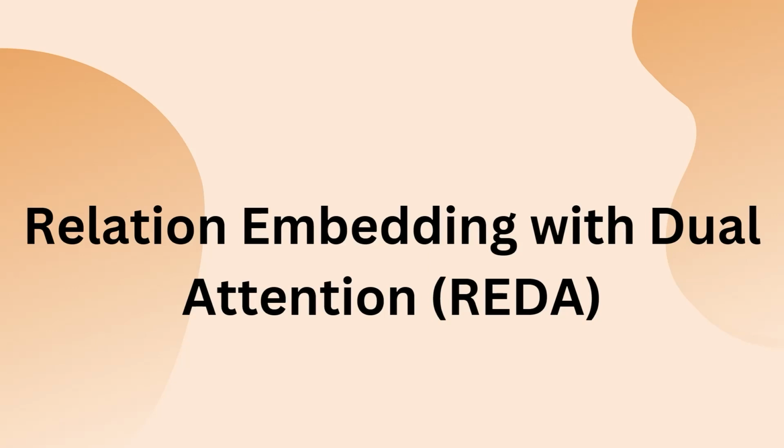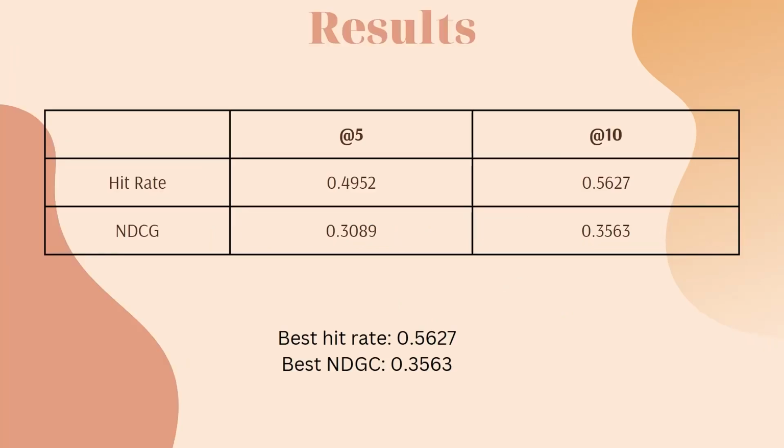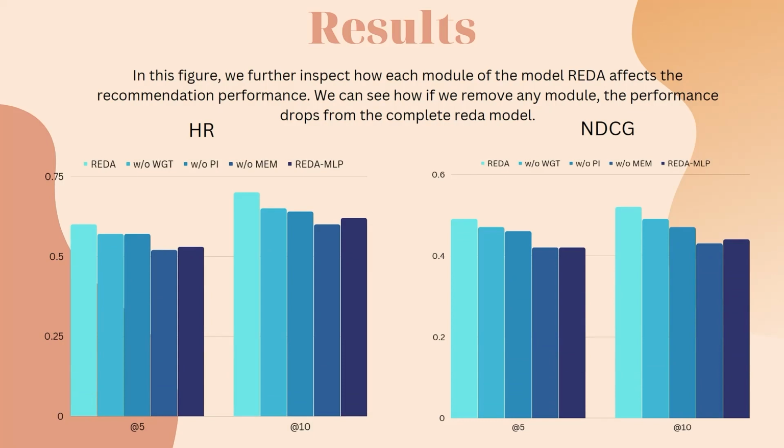Now we have also shown the results of our implementation of the relation embedding with dual attention model, that is the REDA model. Here we see the hit rate as well as the NDCG for top 5 ranked items as well as the top 10 ranked items after training the dataset on the REDA model. In this figure, we further inspect how each module of the REDA model affects the recommendation performance. We can see that if we remove any module, the performance drops from the complete REDA model.